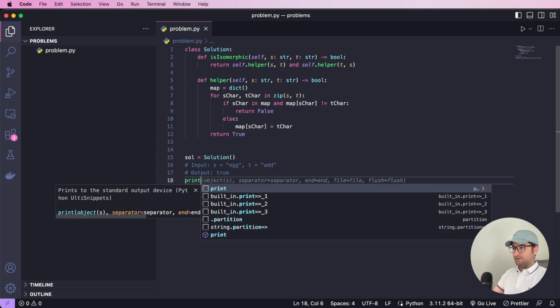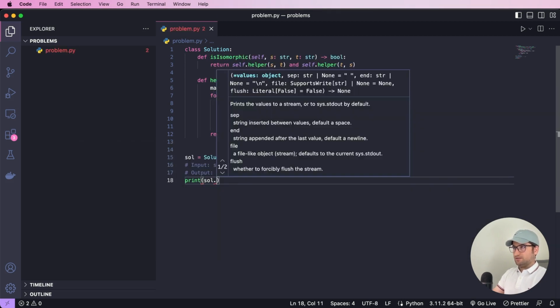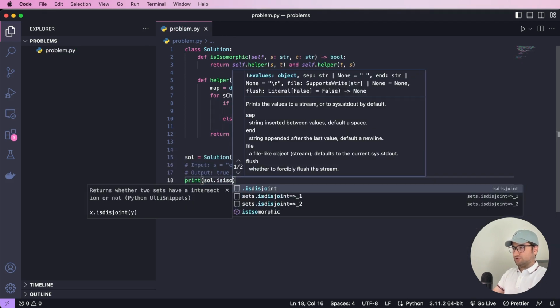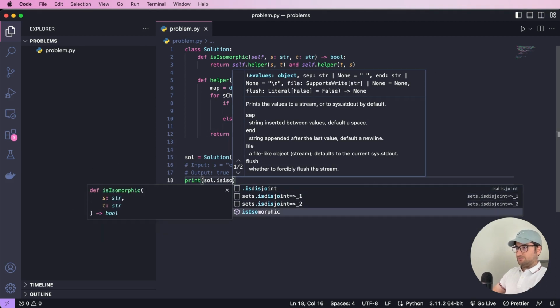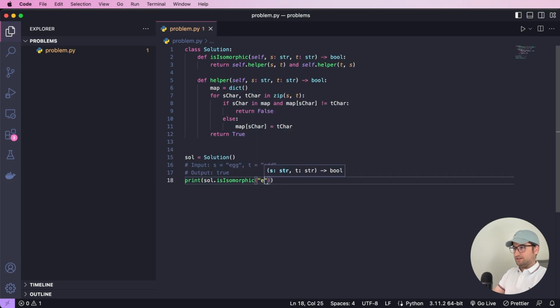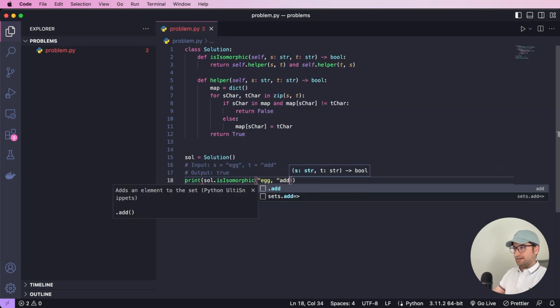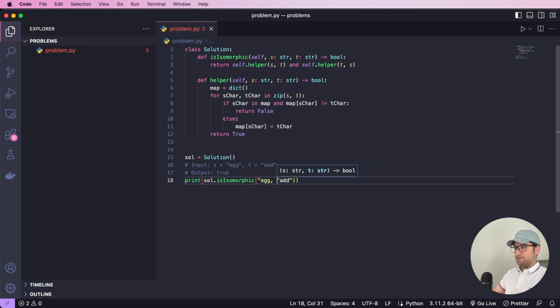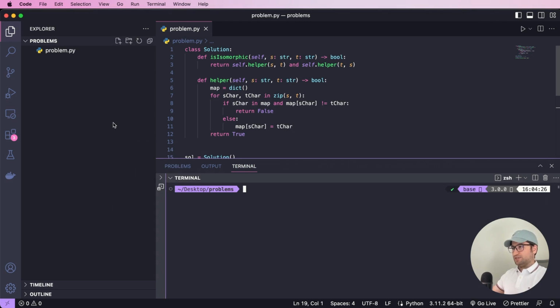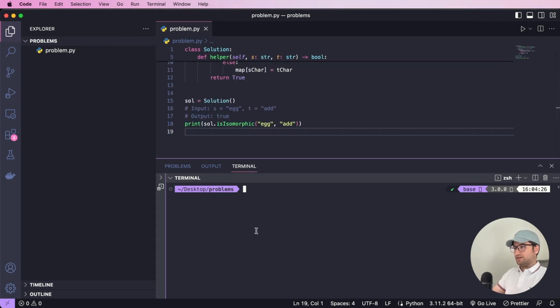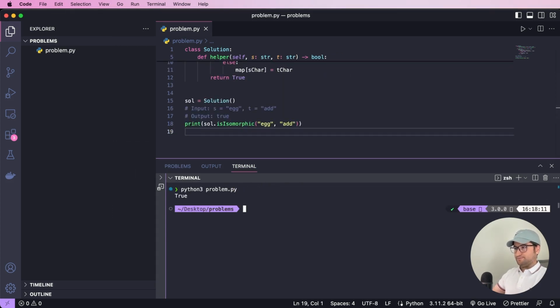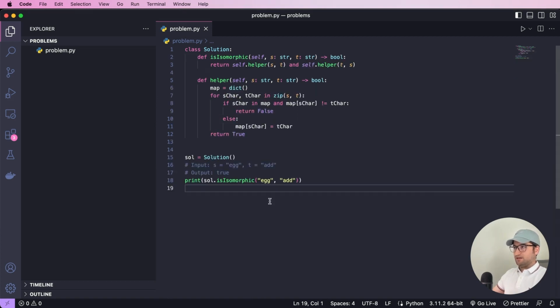And let me call my function solve.isIsomorphic for egg and add. I missed one double quotation here. Now let's bring up the terminal and run my Python file. It's true, right? So the solution should be completed.